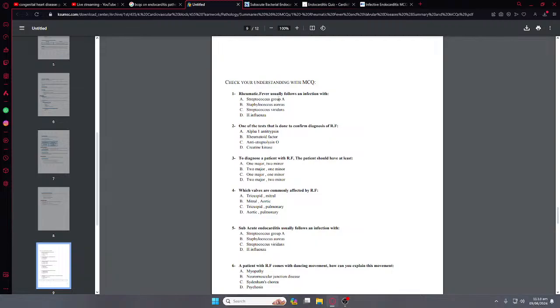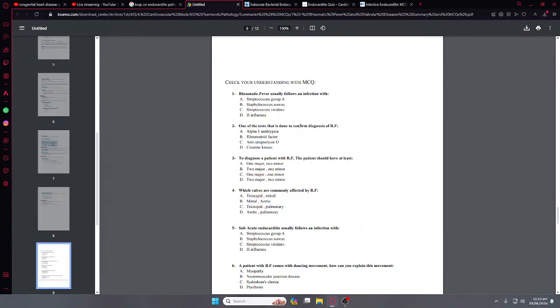Okay, rheumatic fever usually follows an infection with. Check your understanding with MCQ. Rheumatic fever usually follows an infection. Rheumatic fever follows an infection of the Streptococcus pyogenes, which is group A. Streptococcus A is the right answer.